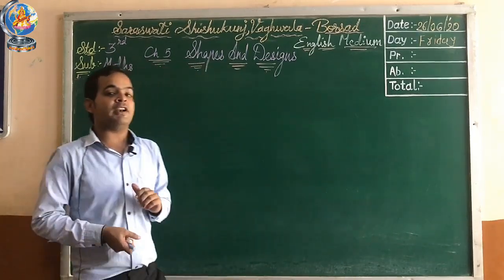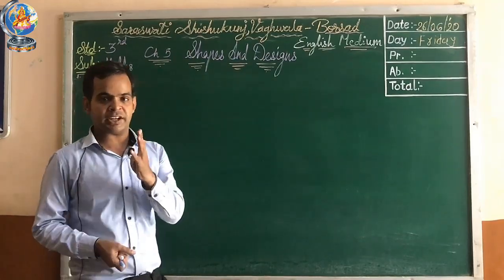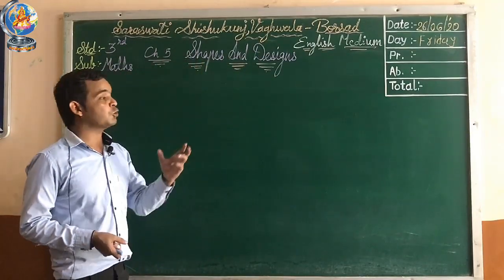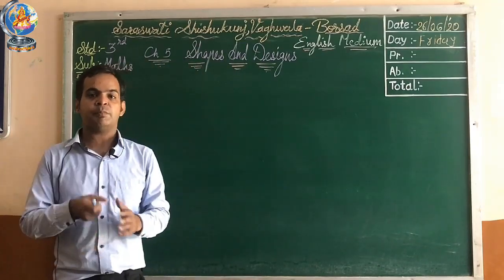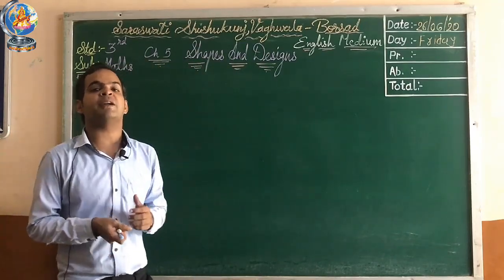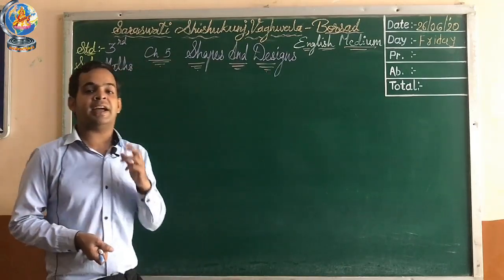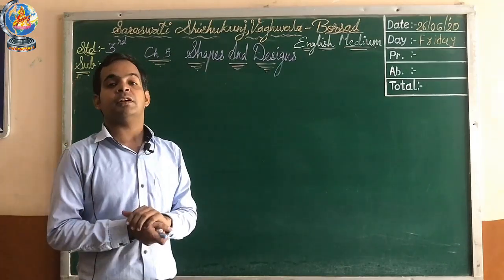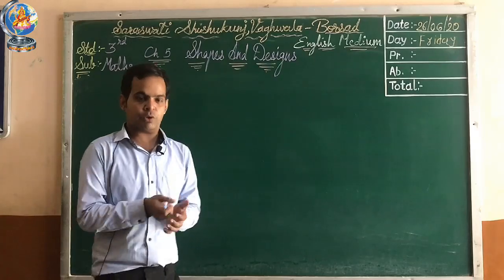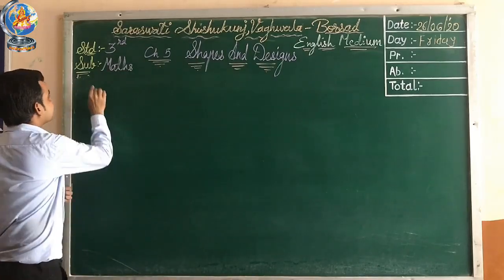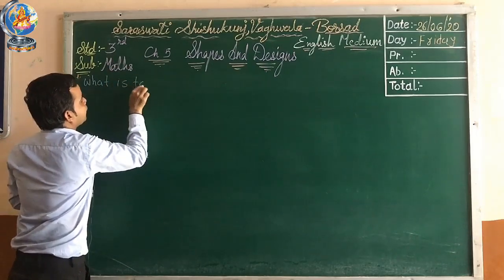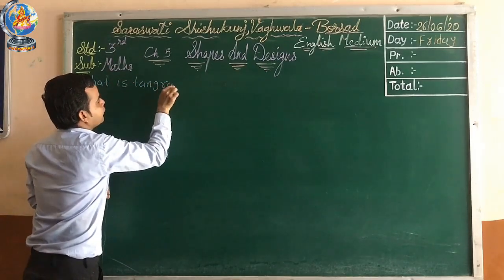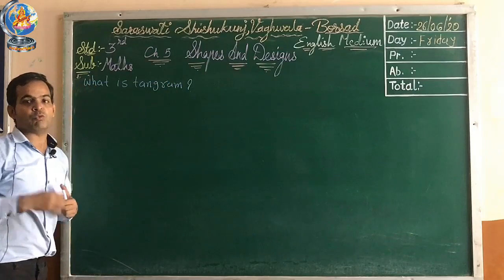In this chapter, we already learned about the 4 topics, okay? Now, in this topic number 5, we have to learn about the weaving patterns. But before that, we revise the part 4 topic and what is the topic name? Our topic name is tangram, okay? So what is tangram?